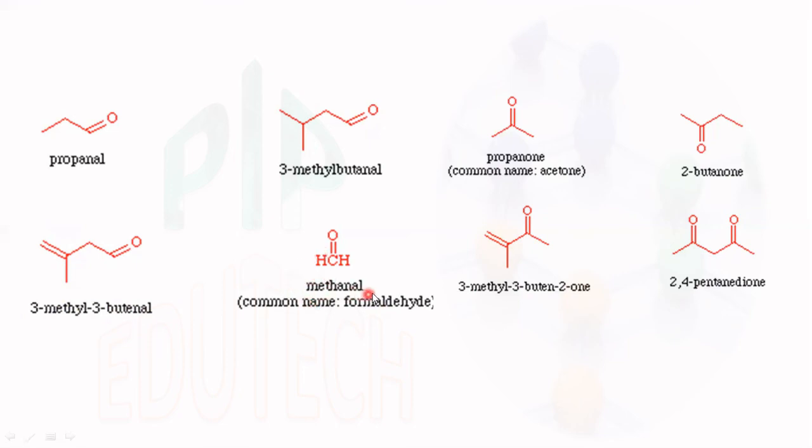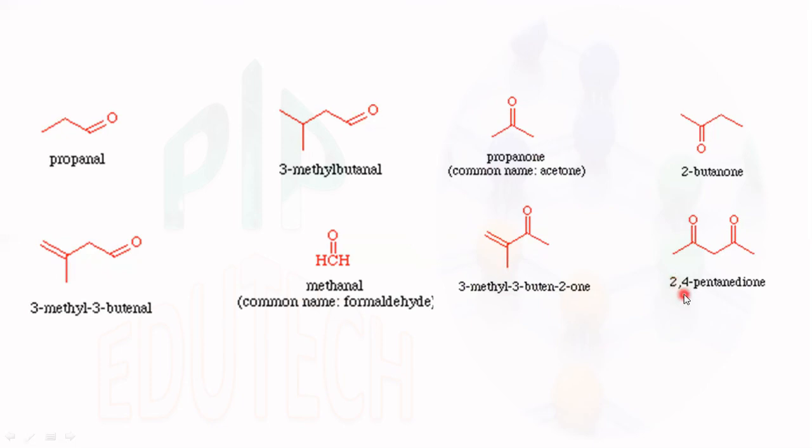This is methanal, formaldehyde. And this compound is 3-methyl 3-buten-2-one. The "2-one" means a keto group at the second position, and the third position has a methyl group and a double bond.